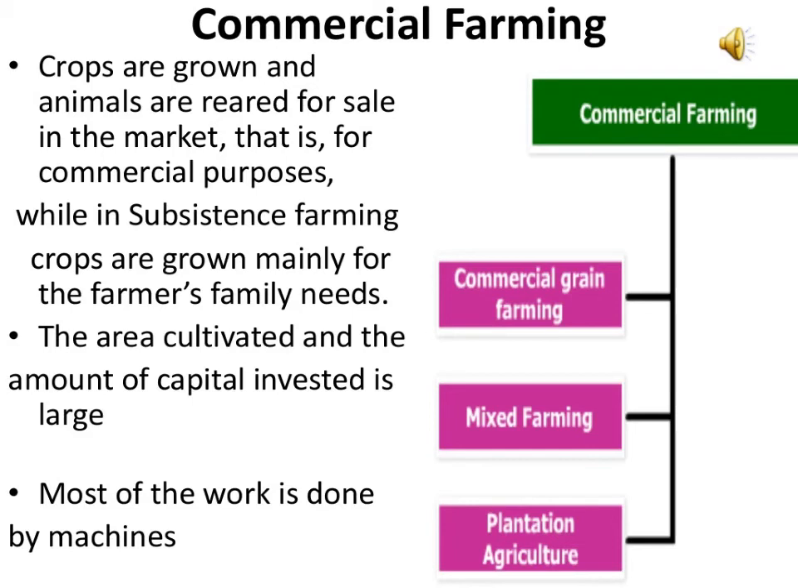The yield is high, which enables the farmers to maintain a high standard of living. The animals also help to maintain the fertility of the soil by providing natural manure. And this type of farming is practiced in South Africa, Southeast Australia, Europe and Eastern USA.